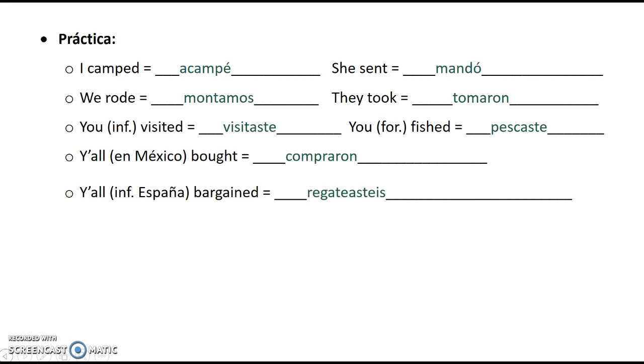So if you listen to the difference between the present and the preterite, see if you can identify it. Here is the present tense. Mando. Here's the pretérito. Mandó. So the emphasis is on a different letter. So without that accent mark, it makes it very confusing for native speakers to understand who you're talking about.